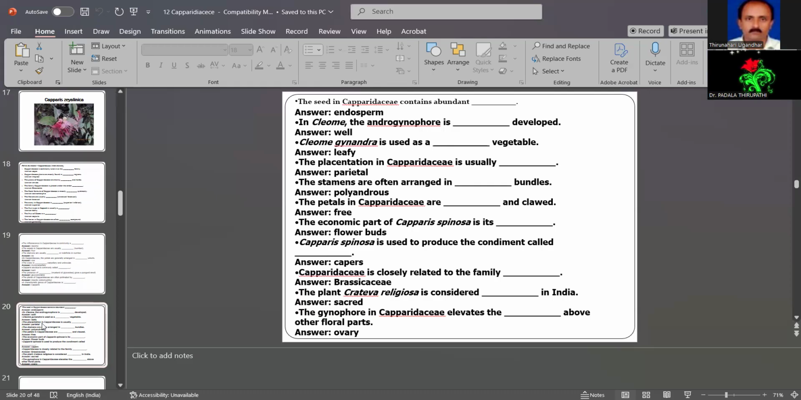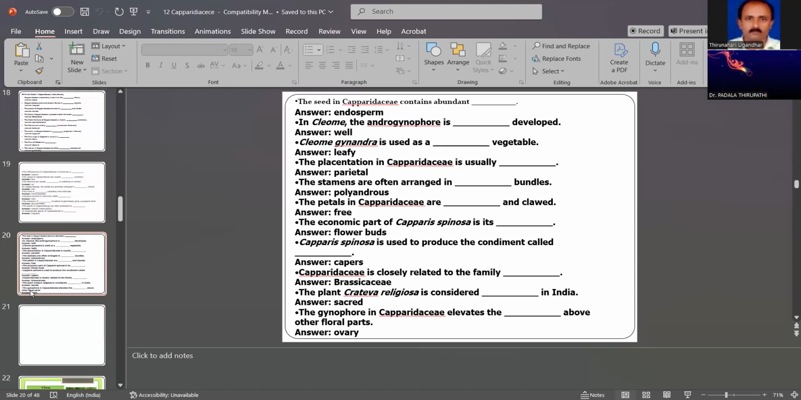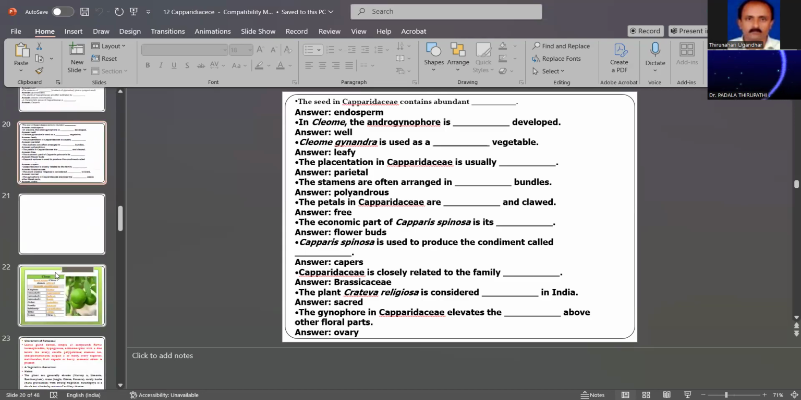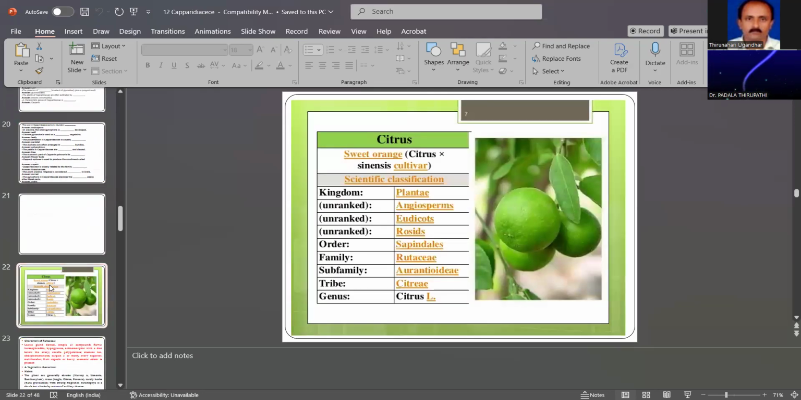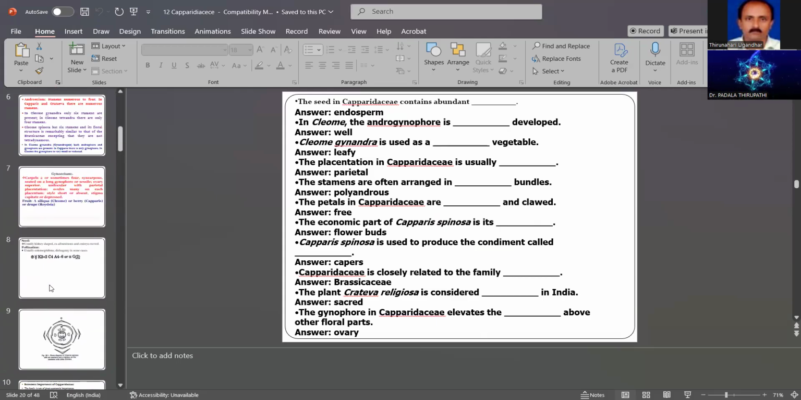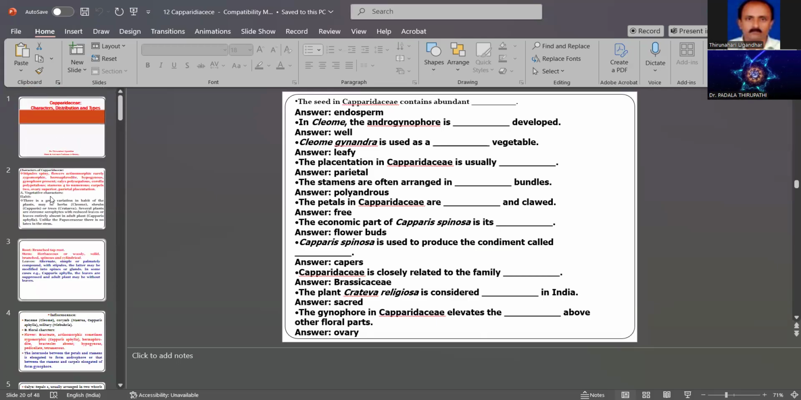Capparidaceae is closely related to the family Brassicaceae. The plant Crateva religiosa is considered sacred in India. The gynophore in Capparidaceae elevates the floral parts, the ovary. The ovary is also a major floral part of the plant. This is an important description of the Capparidaceae family. In the next class, the Citrus or Rutaceae family comes next. This completes today's explanation of the Capparidaceae family.